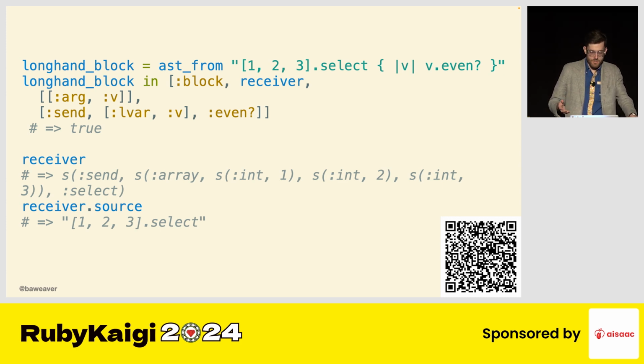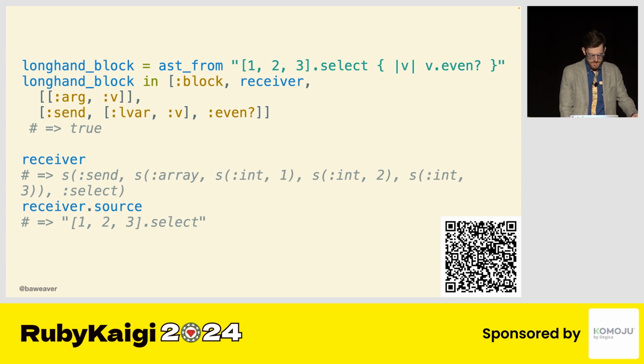We care what the receiver of the block is. So let's name that receiver so we can capture that value. And you'll see that at the bottom there, where we have the captured AST node as well as the source code of it. This gives us back the receiver as a value, and we can even get its original source too using .source. So now we've abstracted to we don't care what this is being called on, we just care what is doing the calling.